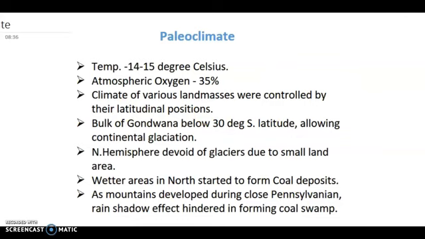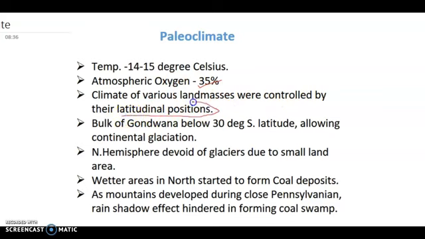Talking about the paleoclimate, the temperature was 14 to 15 degrees Celsius, so pretty mild. You can say it was the same as the present day temperature of the Earth, but the atmospheric oxygen was 35%, so pretty high. The climate of various land masses was controlled by their latitudinal position.